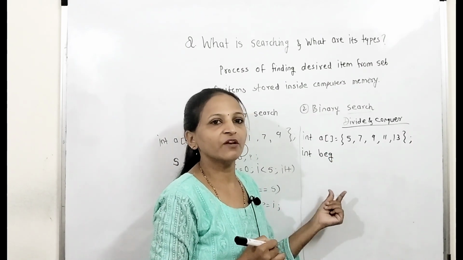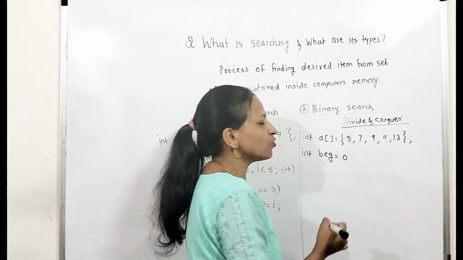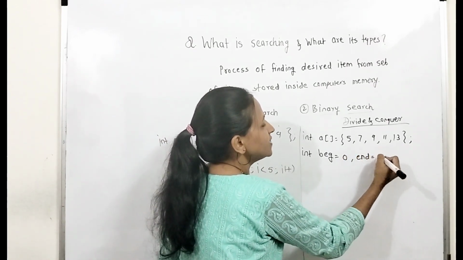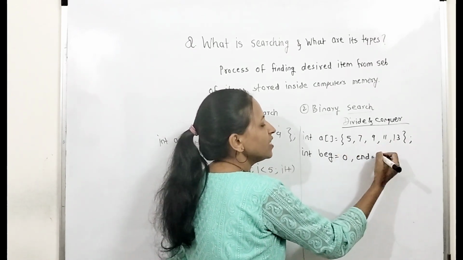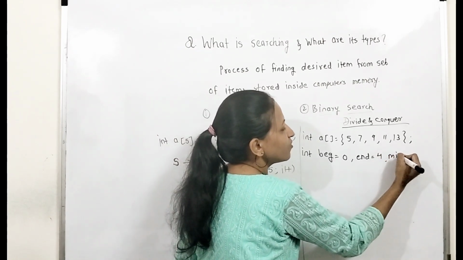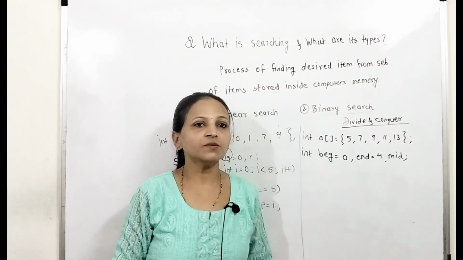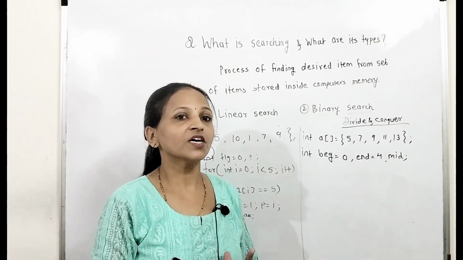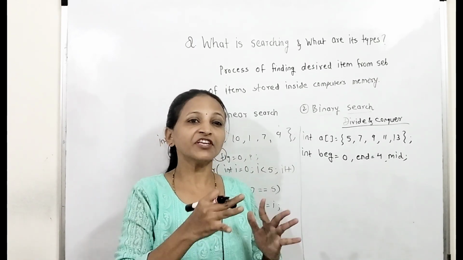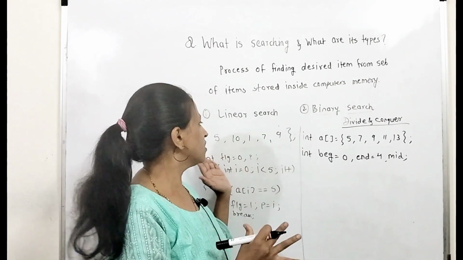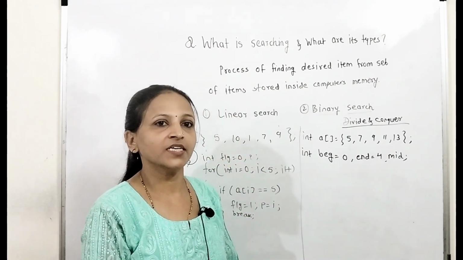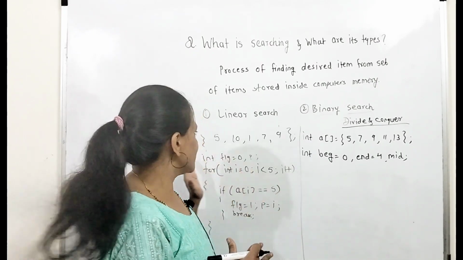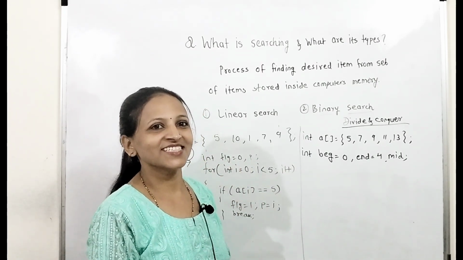For that variable we will declare beginning index as 0. Of course, index always starts with 0. Then end index is here, see 0, 1, 2, 3, 4. And here we will declare one mid variable, because mid will store the index of the middle element. Here we will do the comparison of the search element with the middle element, not with the elements one by one sequentially. This is not a sequential search. Linear search is also called sequential search, that's why.